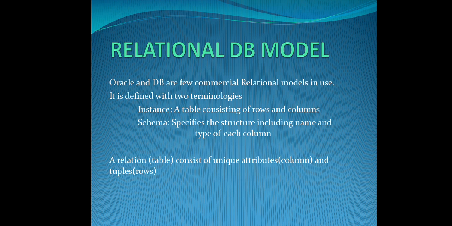We have two terminologies, instance and schema. An instance is nothing but a table, which is a collection of rows and columns. I already told you that in a database we store all the data in the form of tables. A table contains rows and columns. Each row is called a record, and each column is called a field. Another name is also there: each row is also called a tuple, and each column is called an attribute.